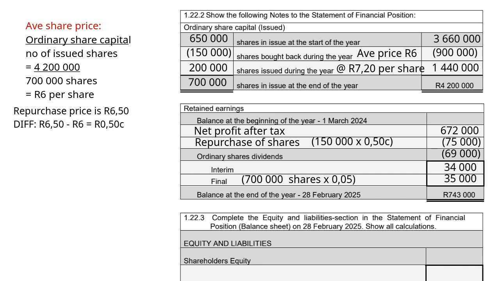So then we work backwards to get the balance at the beginning of the year. So 743,000 minus 35,000 minus 34,000 plus 75,000 minus 672,000. So you work backwards. So all the negative figures become positive, and then 672,000 you minus. And then you get an amount of 215,000 Rand as your balance at the beginning of the year.